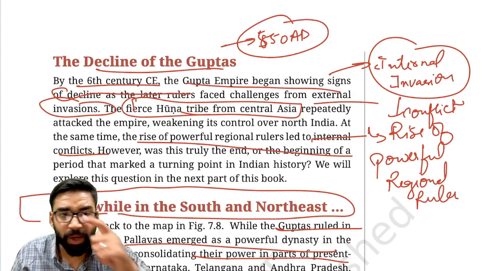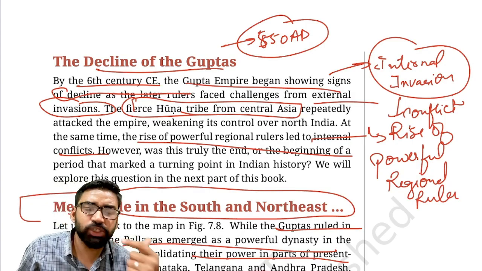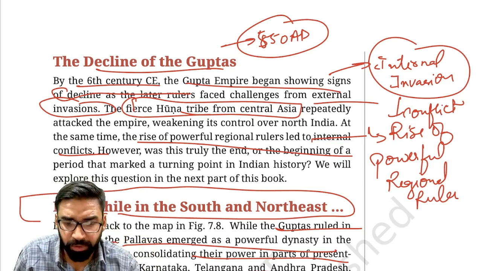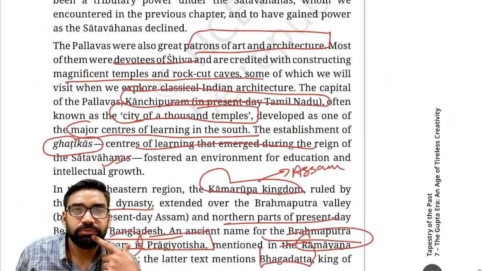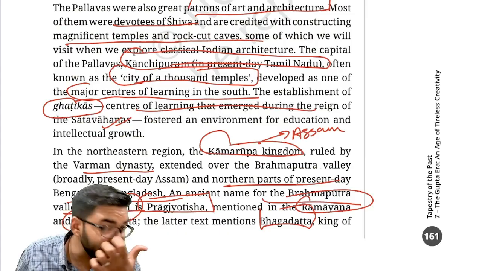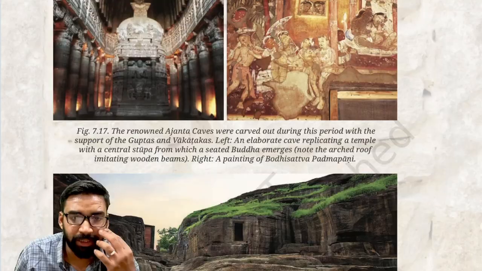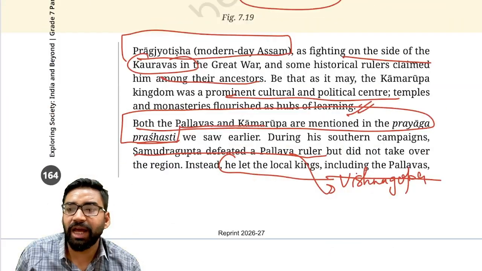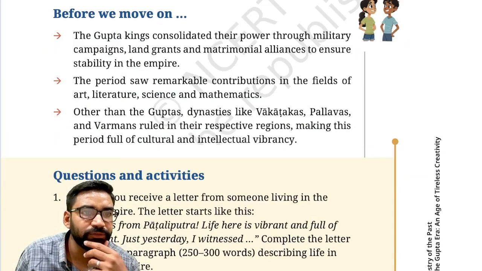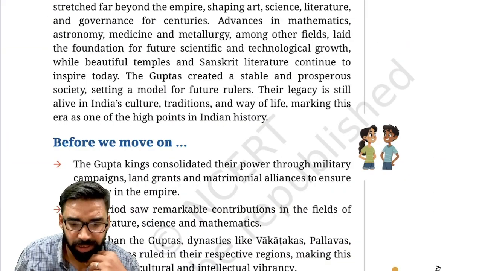Fine. Now the question here is, was this truly the end of the Gupta empire or the beginning of a new era? New era in the sense that from here the post-Gupta period, or you can say the early medieval India period, started. Clear? Or you can say the Rajput period started from here. This much is clear to all of you.